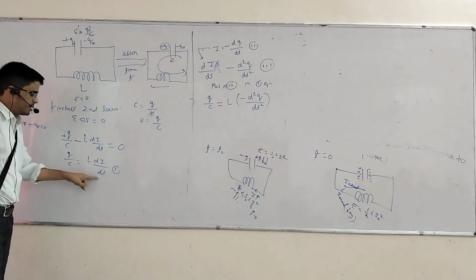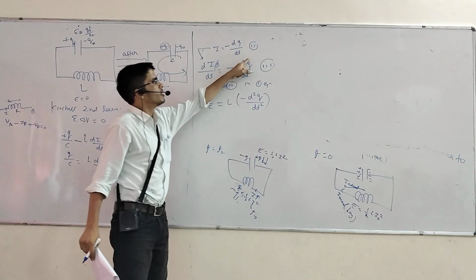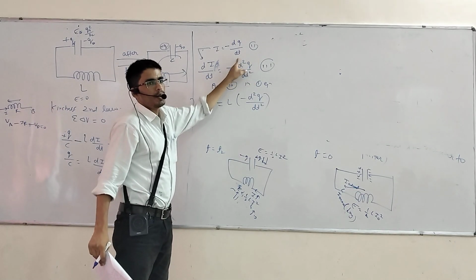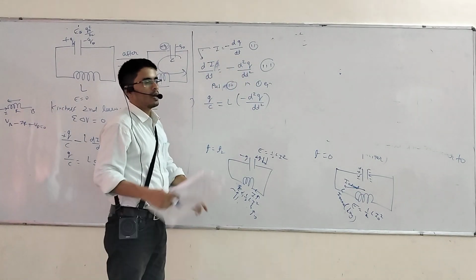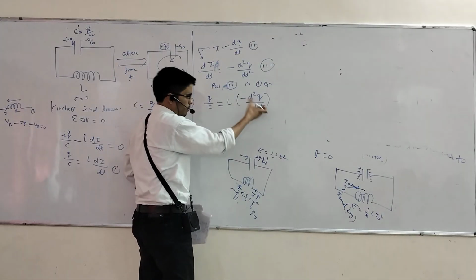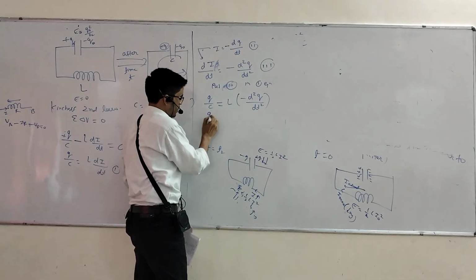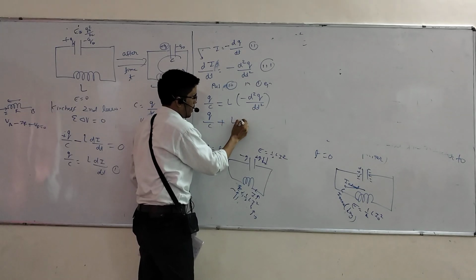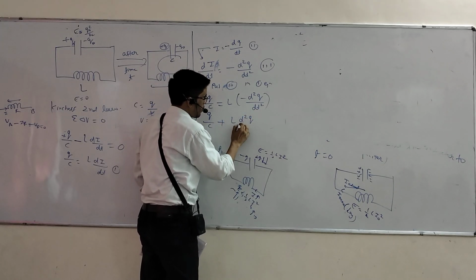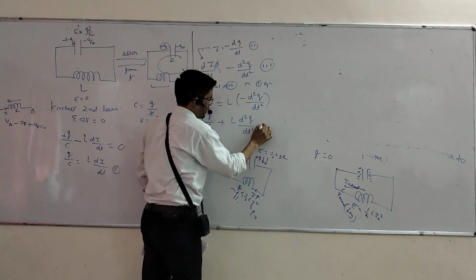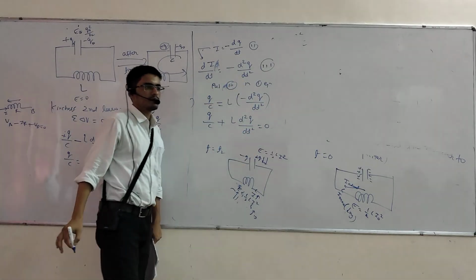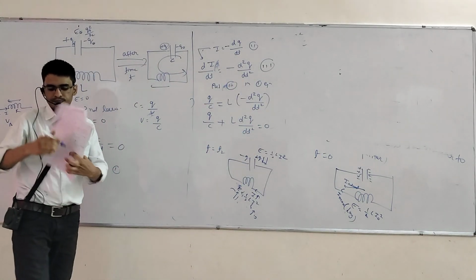In place of di by dt, I put minus d square q by dt square. Put it here now and shift this value to the left side. You will get q by c plus L d square q upon dt square equal to 0. Completed?